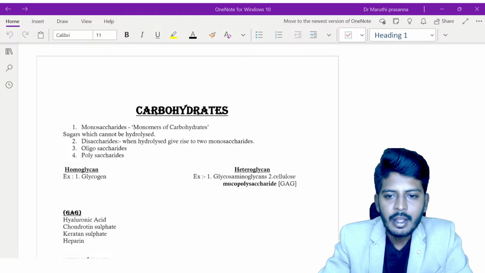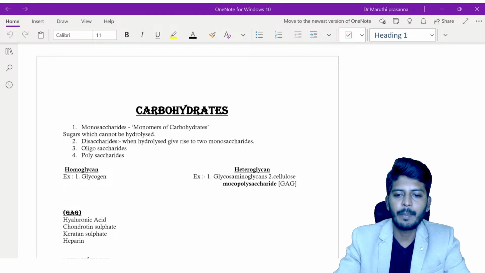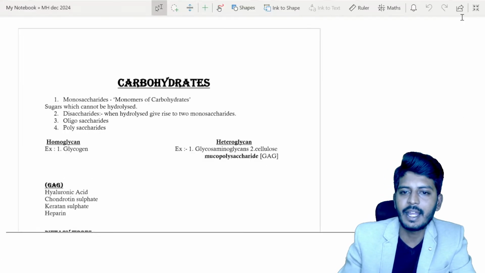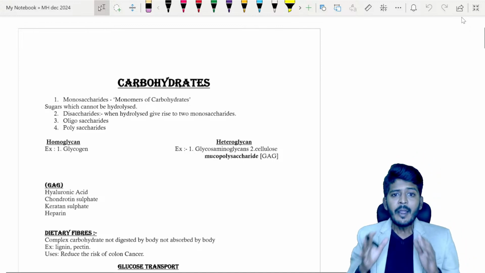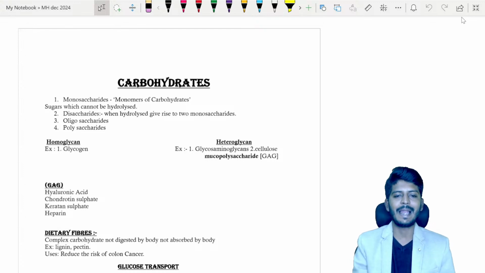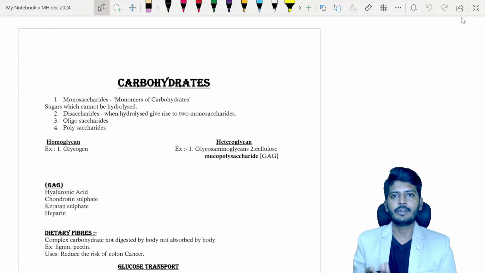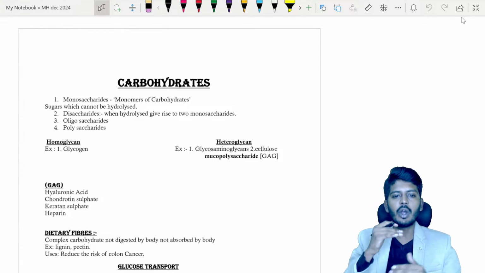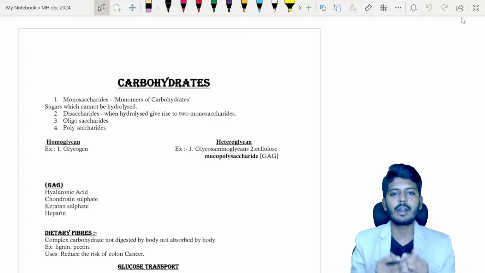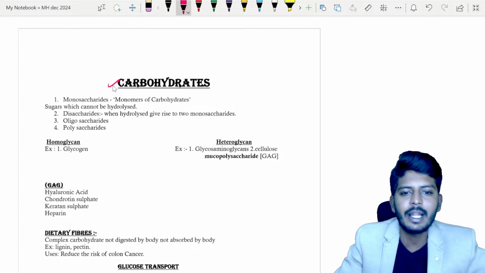Let's start the session. In this session of biochemistry, we'll be dealing with all the important concepts which have been previously asked and which can possibly be asked again and again. The plan for today's session is very simple. We have chosen some topics to teach you, and I will be going in the order in which you study, the order in which you will prepare. Let's start off with the first most important topic, that is carbohydrate.